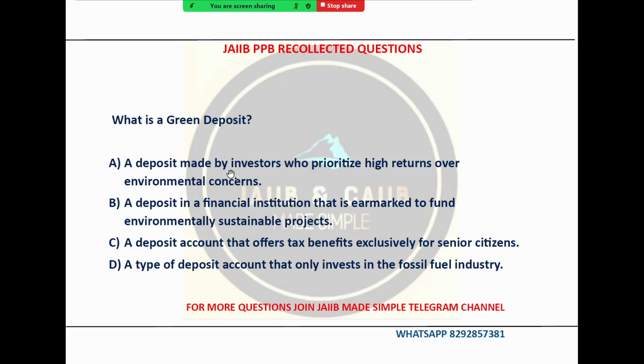Right, that's the point. Option B says a deposit in a financial institution that is earmarked to fund environmentally sustainable projects. That's the correct one, I think. Right, this is the correct definition of green deposit. The funds are specifically allocated to eco-friendly projects. So option number B is the correct one.